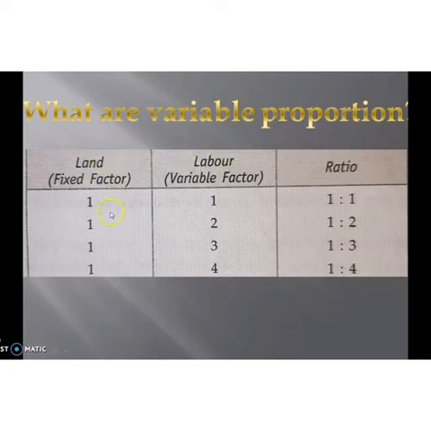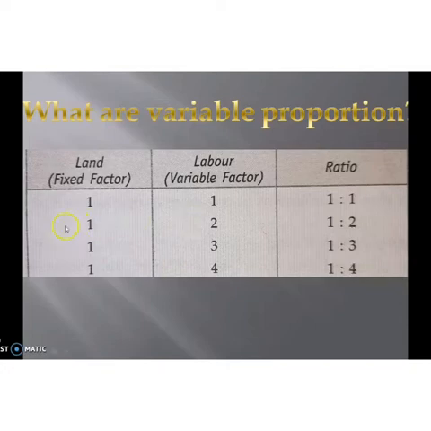So accordingly the proportion or the ratio is also changing. In the first case the ratio is 1:1, then in the second 1:2, then in the third 1:3 and 1:4. So the ratio is varying. That's why the short-term production function is known as variable proportion. The proportion between the fixed factor and variable factor is changing. That's why it is known as variable proportion.